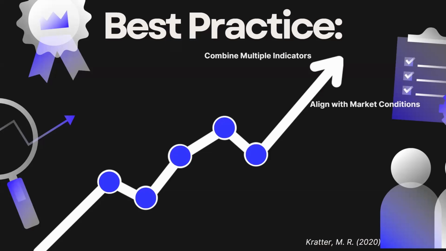Always align your indicators with market conditions. Trend following tools like moving averages work best in trending markets, while oscillators like the RSI shine in ranging markets. Testing your strategies on historical data helps evaluate their reliability and refine your approach for different scenarios.